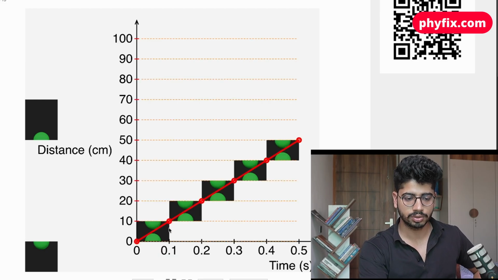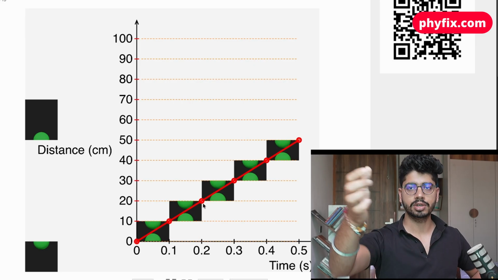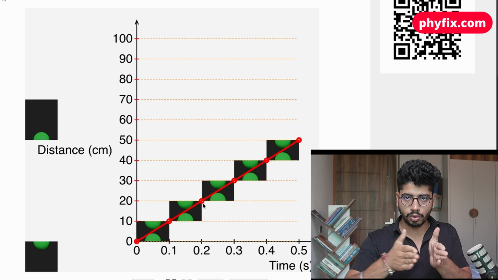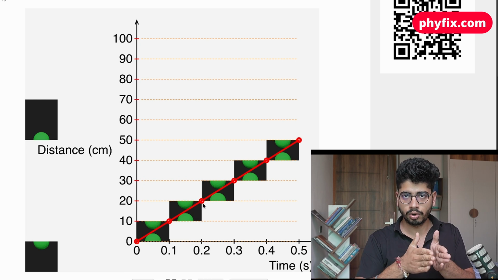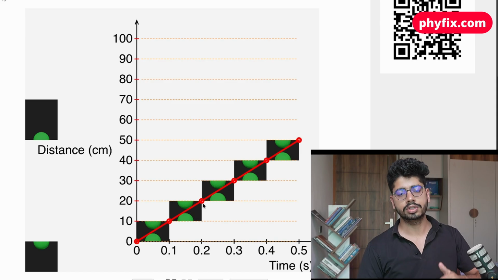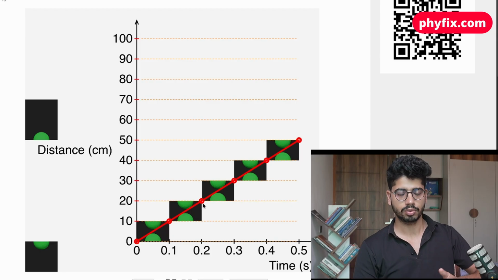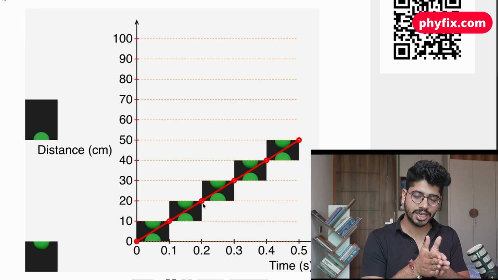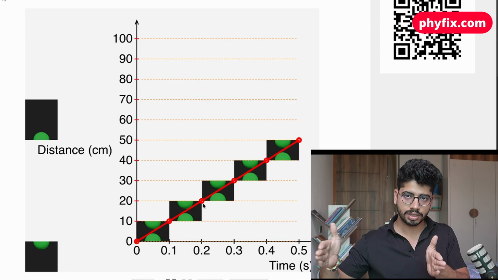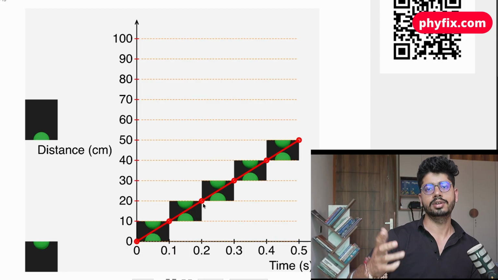You can see it here also in the graph. In the same interval of time, the same distance is traveled. It is not going to travel with more speed. Here it is slow and then it is fast. This is not an example of uniform velocity because it is slow first and then speeds up. This is the case when the car accelerates, meaning the car increases its speed. We are not going to talk about that. So that is not uniform velocity. Uniform velocity is when the distance changes at the same rate, so in equal intervals of time, the same distance is covered.